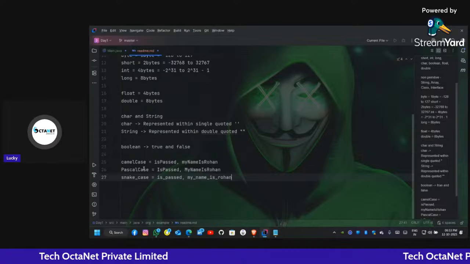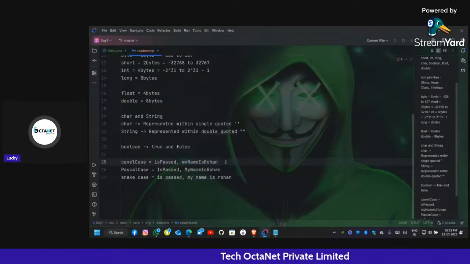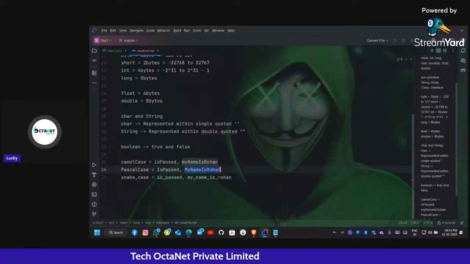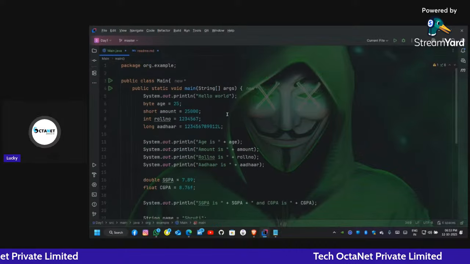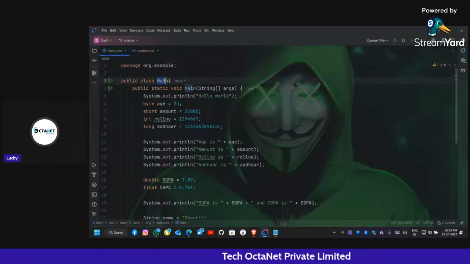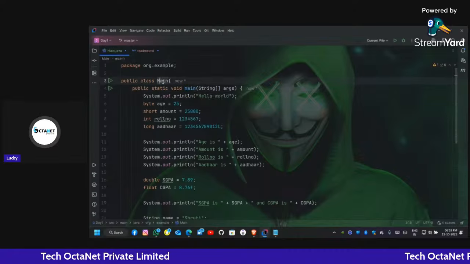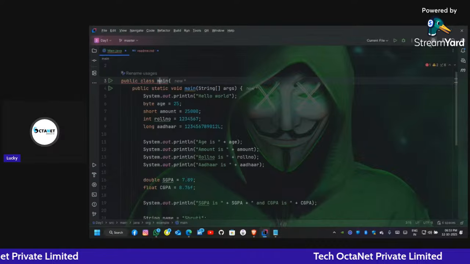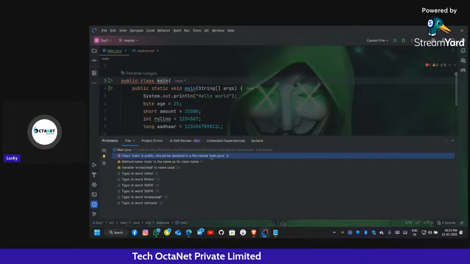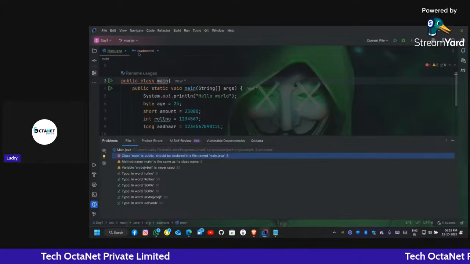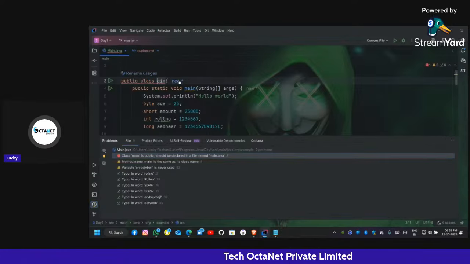Camel case is often used for writing method names or variable names. Pascal case is often used for writing class names. Remember, guys, the class name always starts with a capital letter. Here Main is a capital letter and here main is small. If I write a small m, it will give us the error: class Main is public, should be declared in a file named Main.java. So either I have to change the file name to small m or this should be capital M.